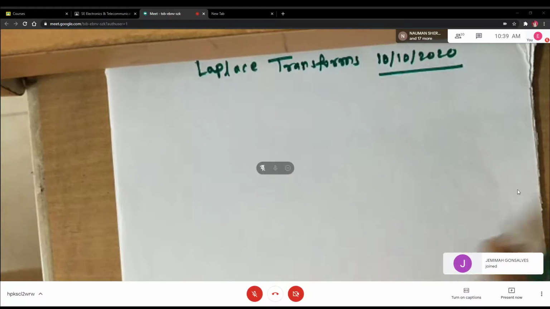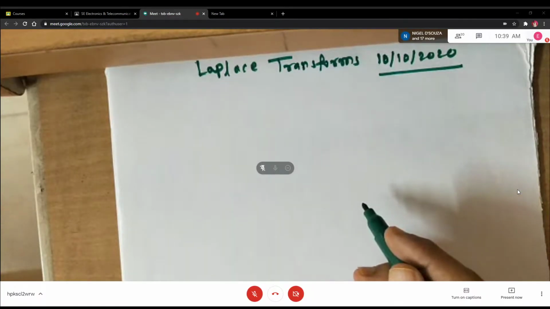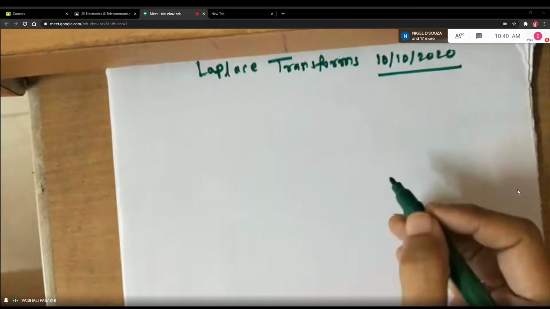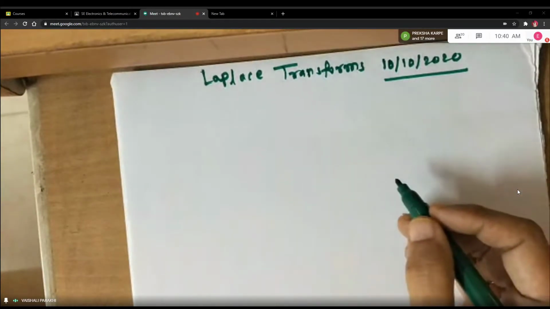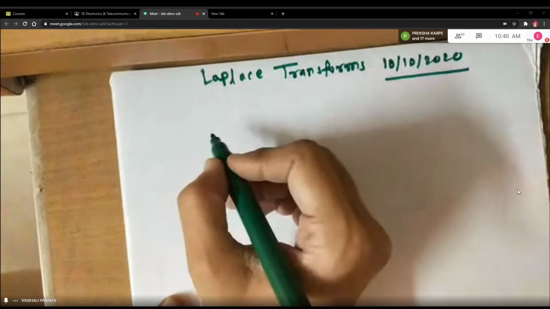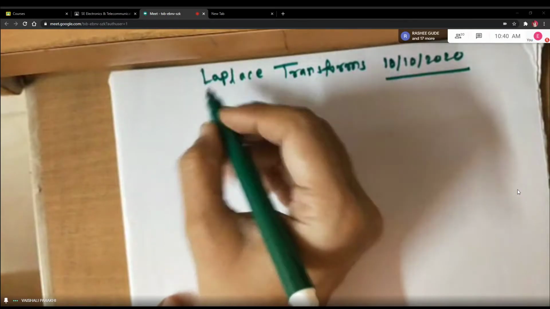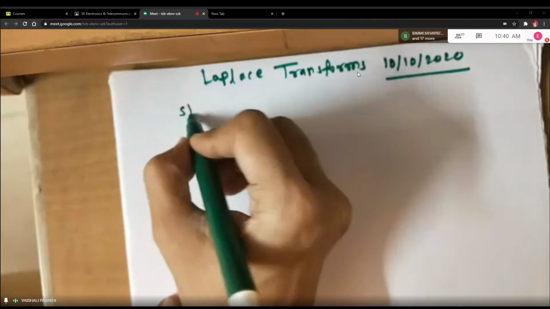Inverse of Laplace transform. But the statement and the proof of convolution theorem does not require the inverse formula. So today I will tell you about the statement and the proof of convolution theorem. So let us take down the statement first.